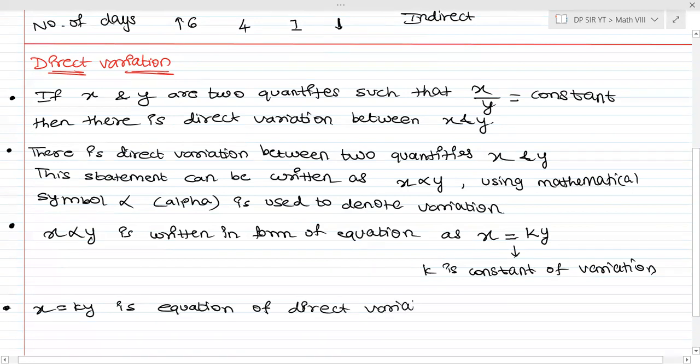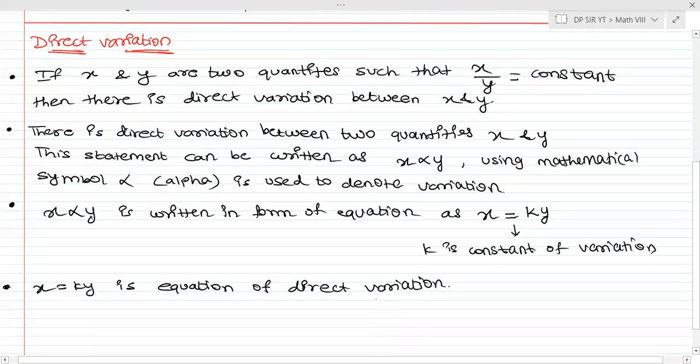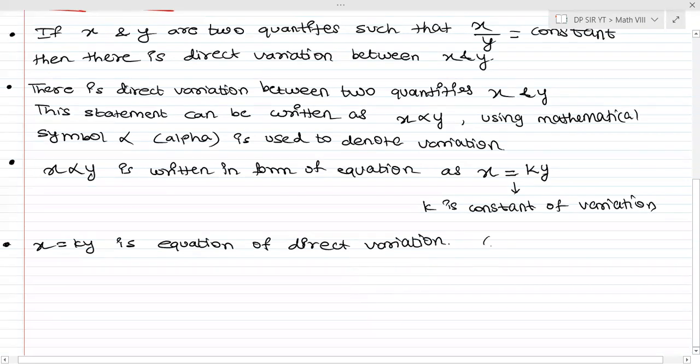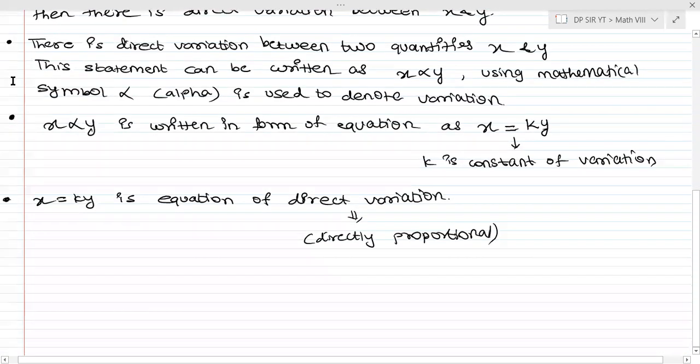Don't worry, ये सब detail तुमको समझेगा when we will solve question. Okay? This direct variation को हम लोग और एक नाम से बुलाते हैं, known as directly proportional. So direct variation का और एक pet name है, directly proportional. So when I read, I always read it as directly proportional, since alpha is used to denote proportionality, मतलब कि variation. Okay, directly proportional. I hope it is clear till now.